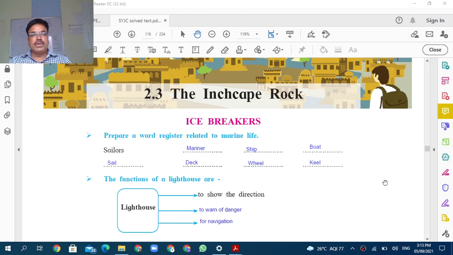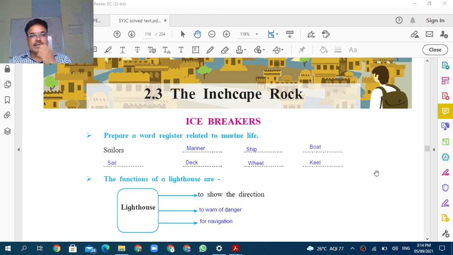Okay, what is meant by word register? That is, a word is given there, and you will have to find out the related words. For example, there is home. So you have to find out the word register, meaning the related words. We can say gate, bedroom, hall, TV, table, kitchen, all these things. All these words are related words. They are called the word register.